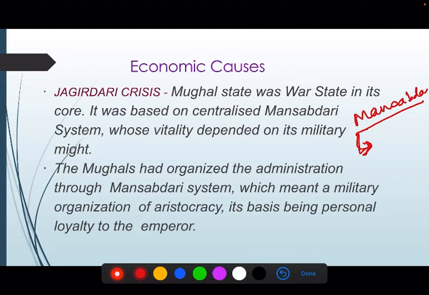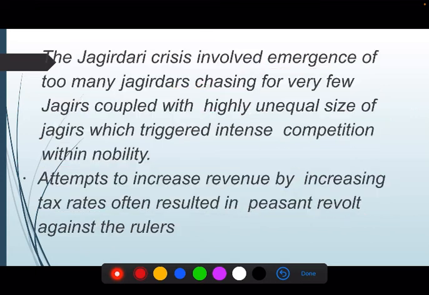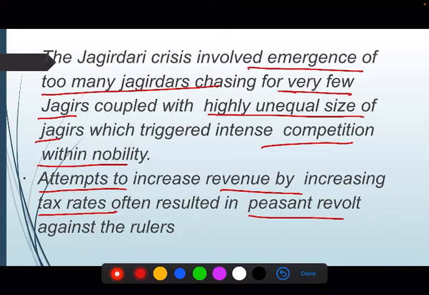Also the Mansabdari was based on the personal loyalty to the emperor. They were not responsible to anyone. They were only responsible to the person. So nobody could have asked them why you are doing so. And why emperor didn't ask? Because they were indulged in pleasure seeking activity, right? That's why the name of Mughal Muhammad Shah became Rangila, because he was a very Rangila kind of personality. So this crisis led to the weakness of Mughal Empire.